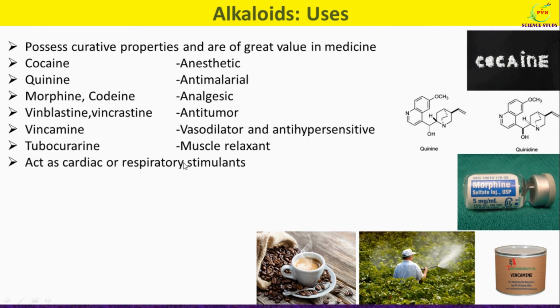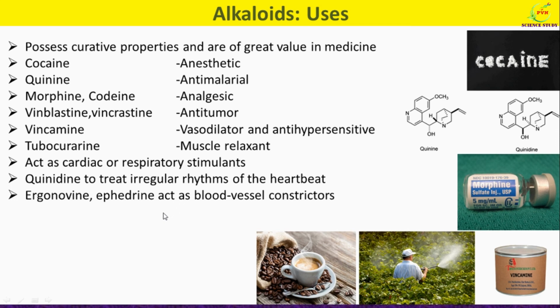Certain alkaloids act as cardiac or respiratory stimulants. This is the structure of alkaloid quinidine. It is used to treat irregular rhythms of the heartbeat. Ergonovine is the alkaloid produced from the fungus Claviceps purpurea, as well as ephedrine alkaloid act as blood vessel constrictors.